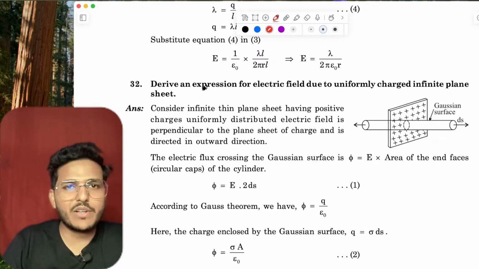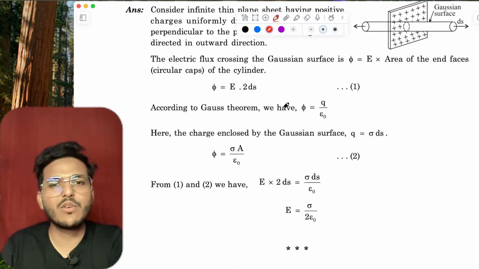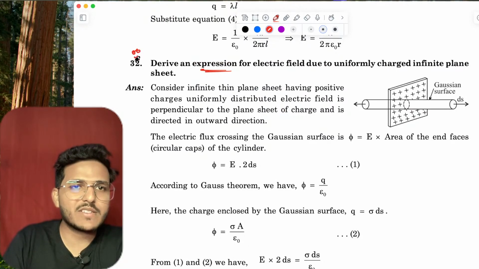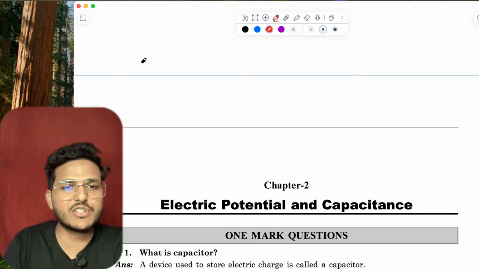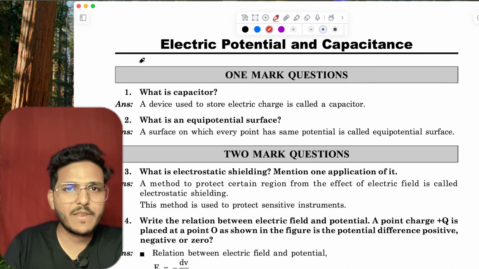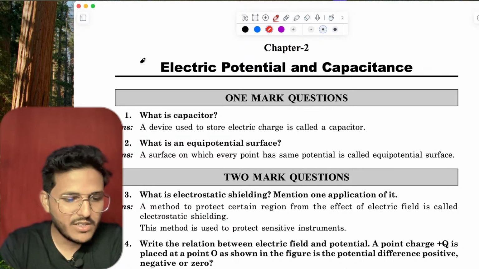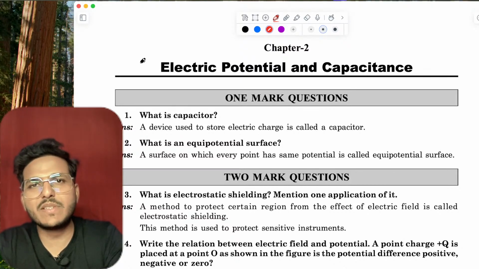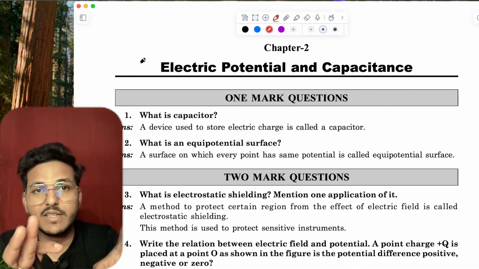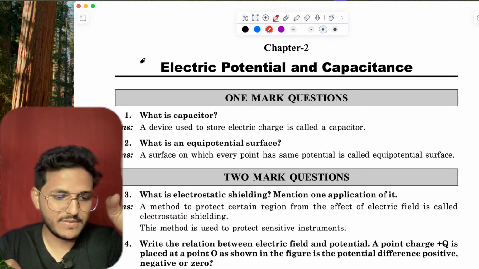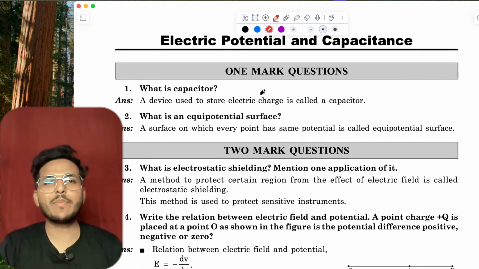This is also an important question for infinite sheet. Gaussian for infinite sheet. These two applications are very important. These are sure short questions. Right? Okay. Now come to the electric potential and capacitance. Then afterwards we'll discuss numericals. Right. So what is capacitor?